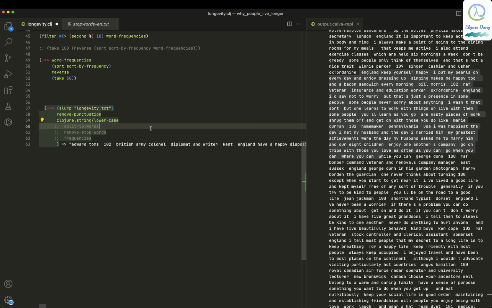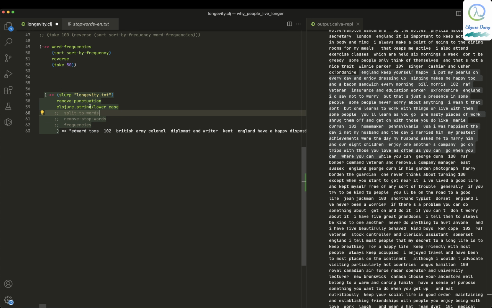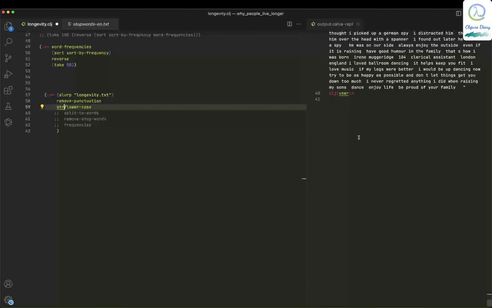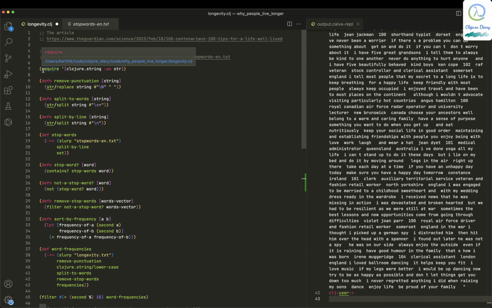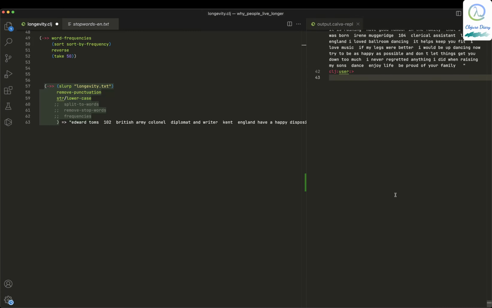Why do we need capital letters? All we are trying to do is to understand meanings. Okay, so that's the thing. And I think I can even substitute this one with str slash lowercase. So first let's execute this one. Yeah, it still works. That's because I've required Clojure string as str, right? Okay, so over here, that's what I'm doing. So this is an inbuilt Clojure function, so I don't think we need explanation for that.